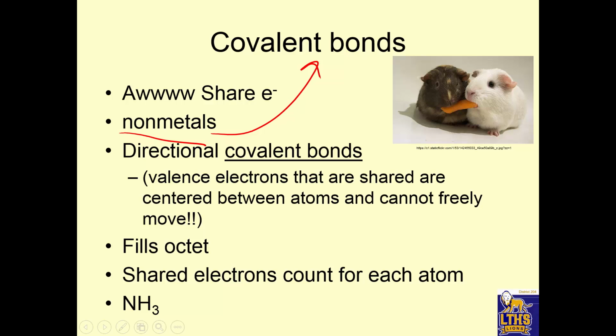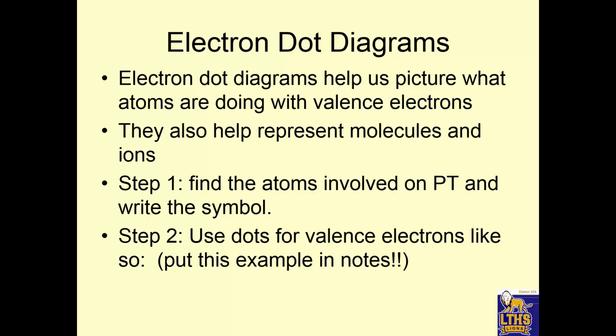So how can we represent these molecules that form from covalent bonds? We do something called electron dot diagrams. Electron dot diagrams help us picture what the atoms are doing with their valence electrons. We can represent molecules and ions and atoms. All right, so step 1, find the atom involved on the periodic table and write the symbol. Let's start with nitrogen. It's on the periodic table, has 5 valence electrons. How do I know? It's in group 5 on the periodic table.